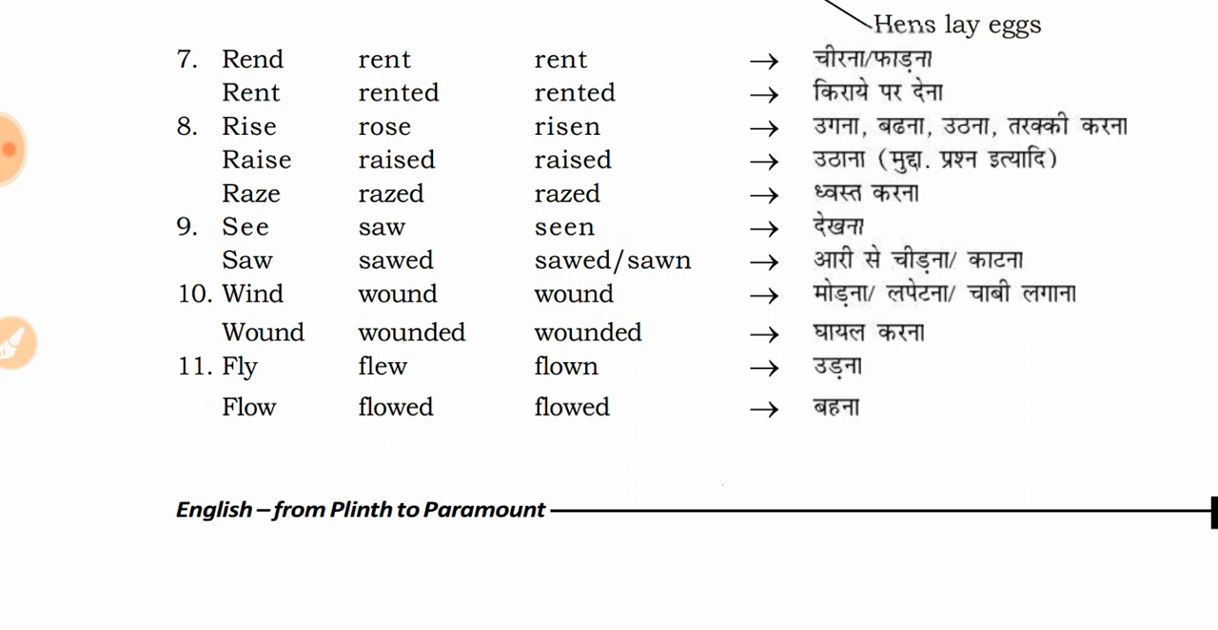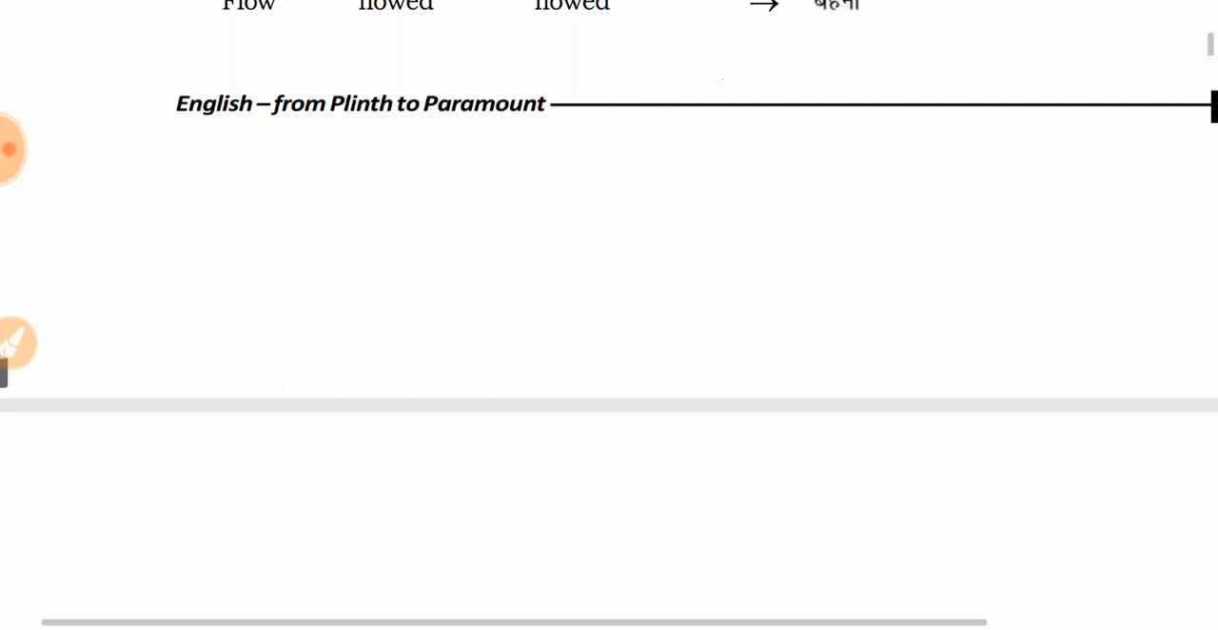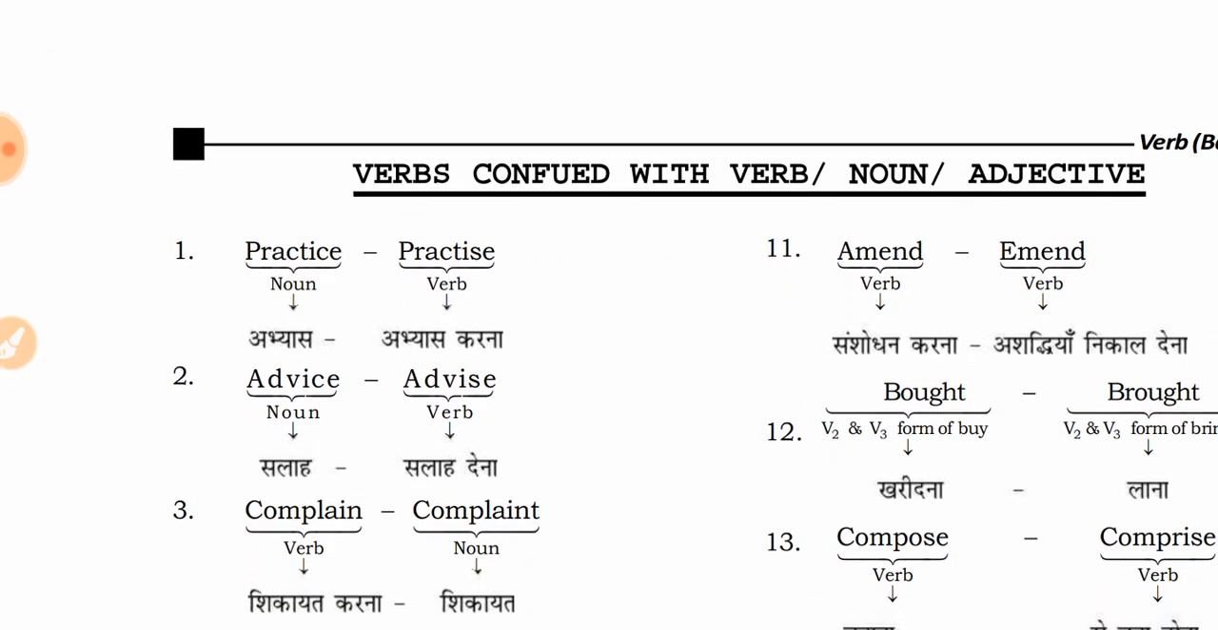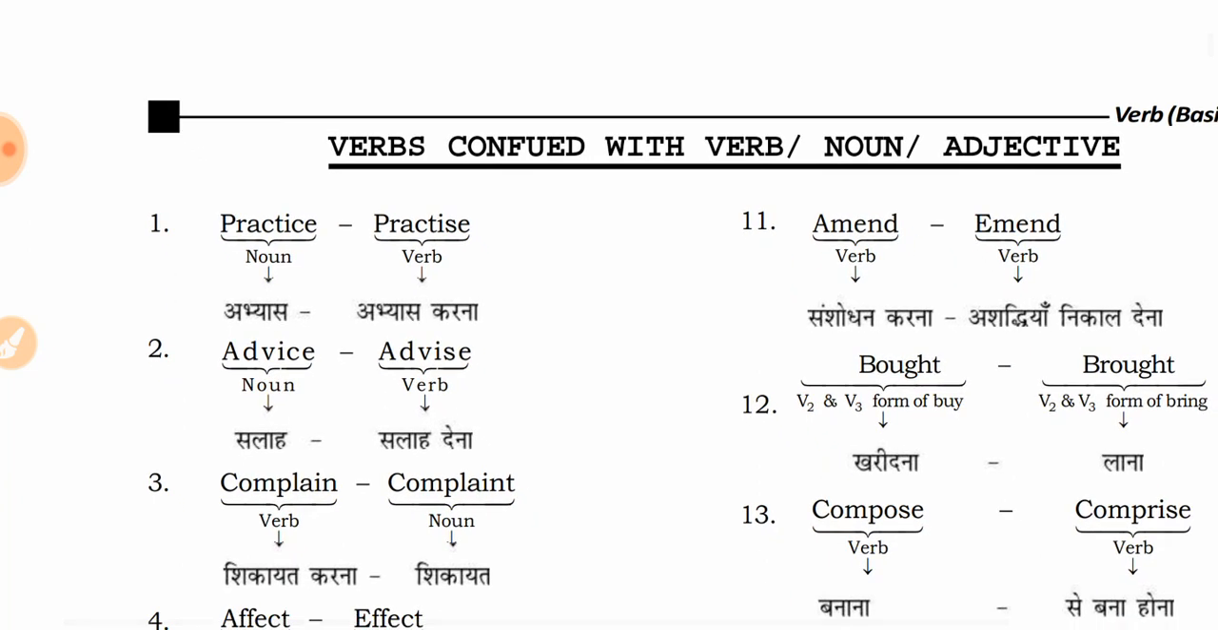Then we have fly, flew, flown. We have flow, flowed, flowed. This one was simple. Okay, so these are verbs confused with verbs, nouns, adjectives.